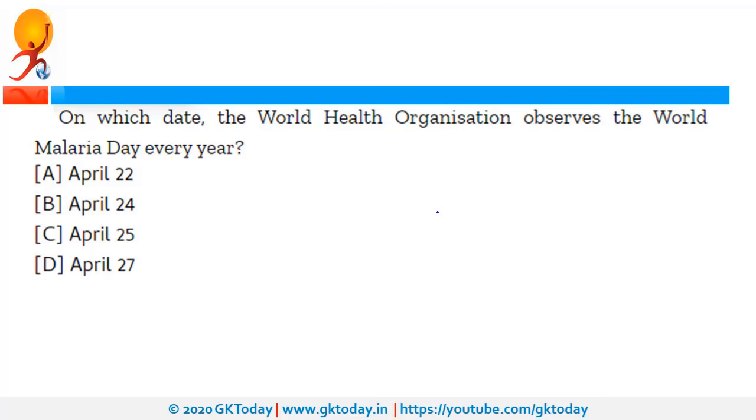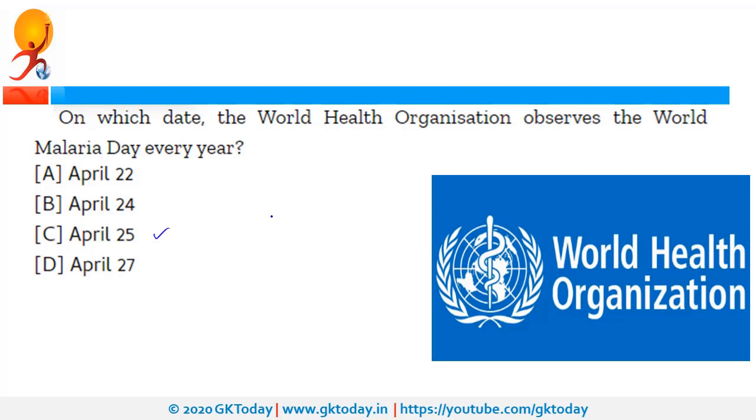On which date is World Malaria Day observed by WHO? So it is on 25th of April. And the theme of this year's World Malaria Day is Zero Malaria Starts With Me. WHO stands for World Health Organization. Headquarters is in Geneva, in Switzerland.